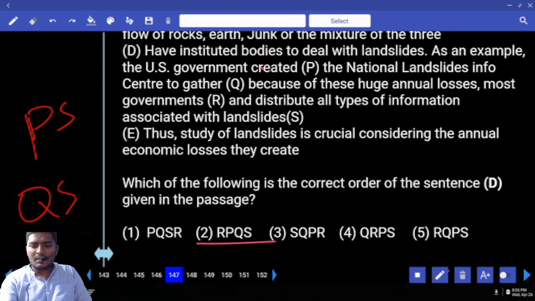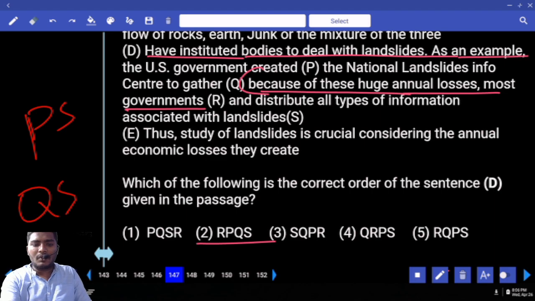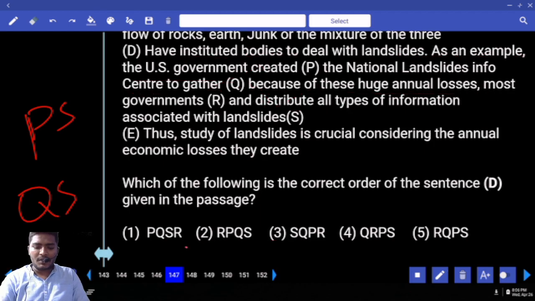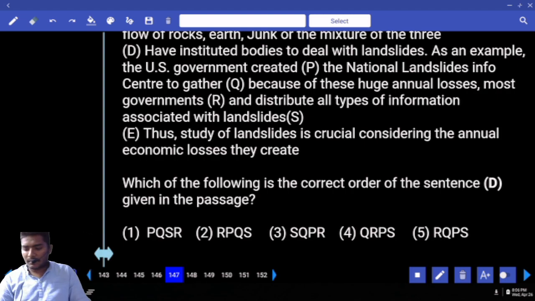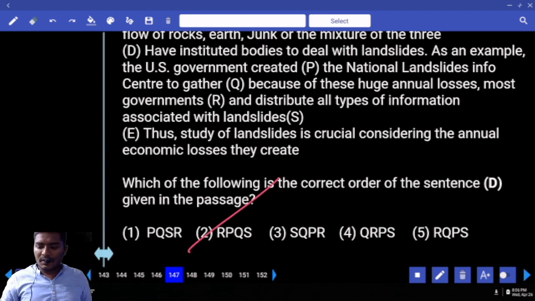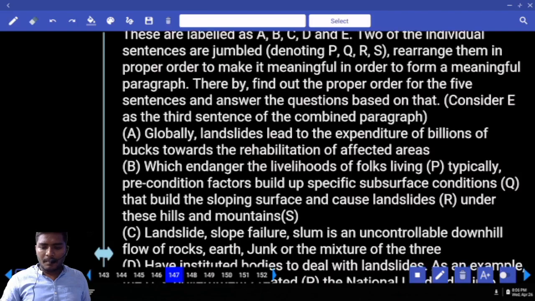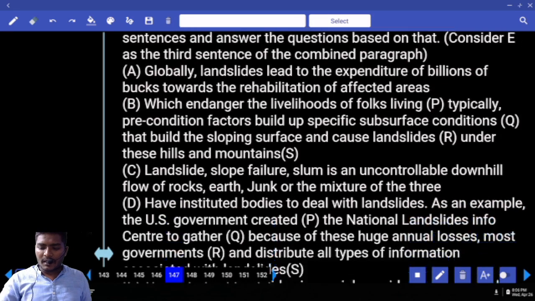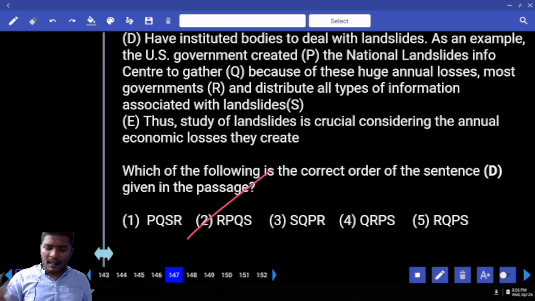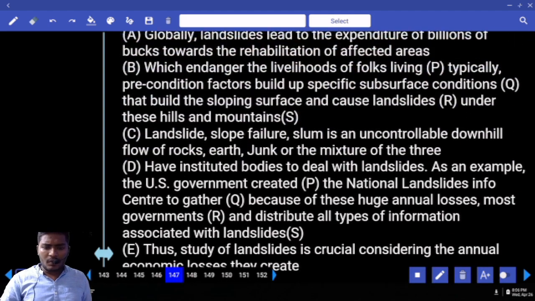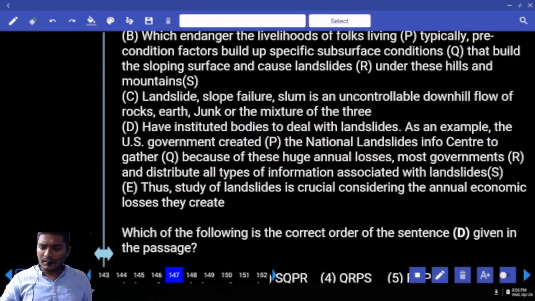R is starting with this part. Because of these huge annual losses, most governments, what did they do? They have instituted bodies to deal with the landslides. As an example, the US government created this National Landslides Info to gather and also distribute all types of information. So already we have got the pairs. So the first pair comes with B. In the B sentence, one pair is already found out. In another one, the second one is already found out. Now what you have to do is rearrange the remaining sentences.